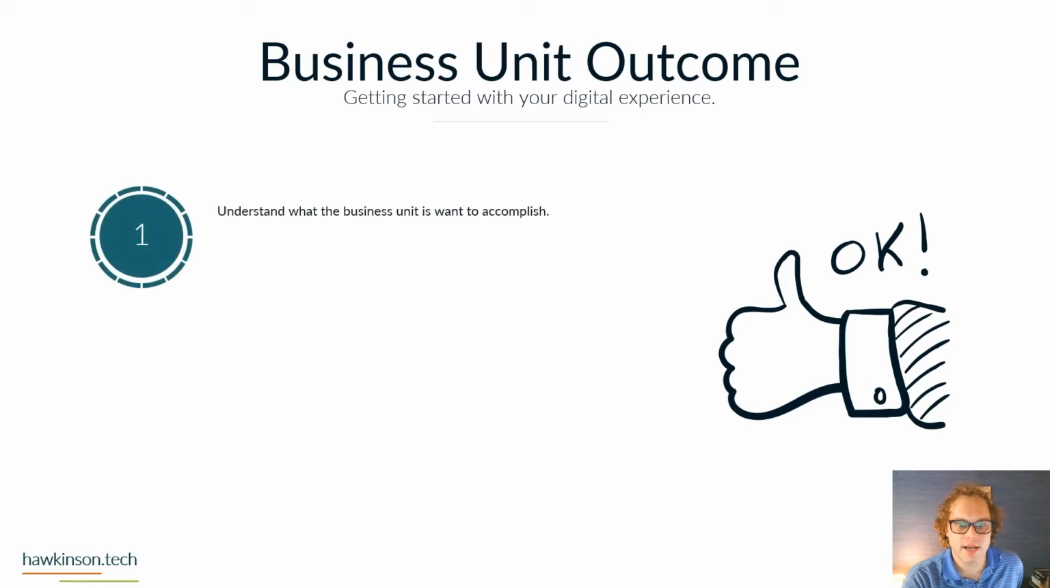So we want to understand, what does the business unit want to accomplish? Are there things that the business unit is trying to do? We want to make sure that we understand these things so that we can actually build out processes in the digital space that meet these needs. Again, similar to what we talked about with the company, it'll help us keep things in scope. It'll allow us to make sure that we're getting software that meets the needs of the organization.